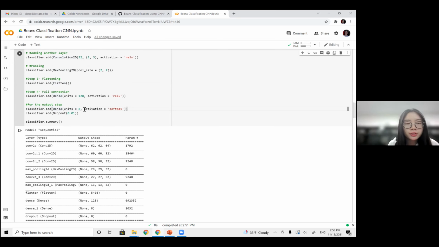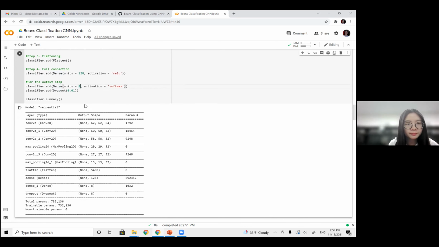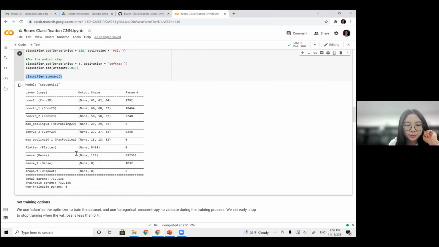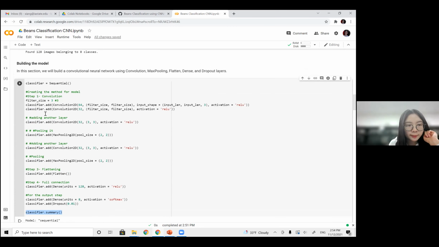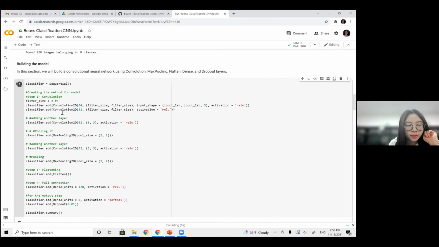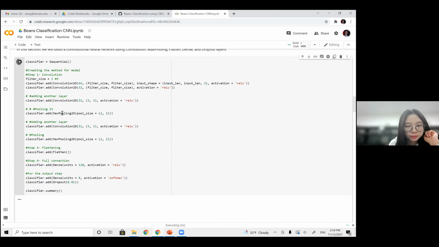So if we only have 4 classes, we need to change the units to 4 here. And the last line of code, summary, gives us an overview of the model we just built, as well as the number of parameters and the number of convolutional layers. Let's run this cell.